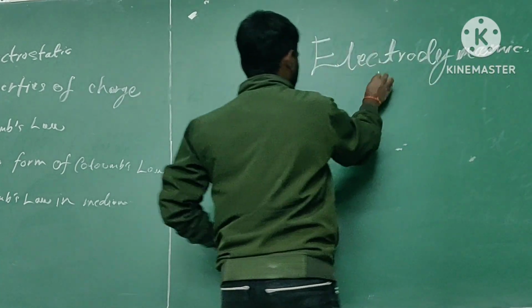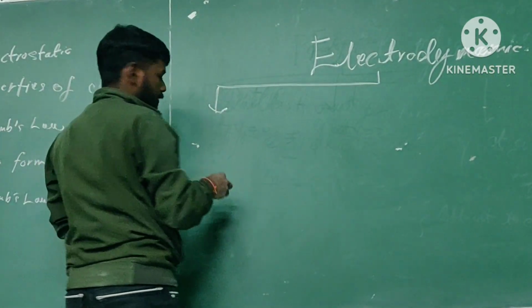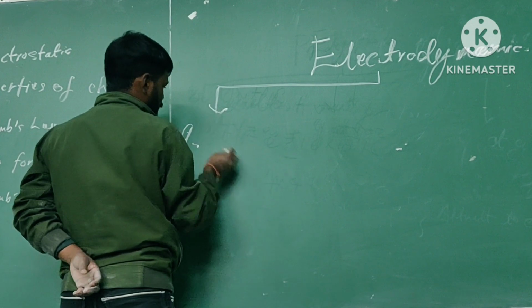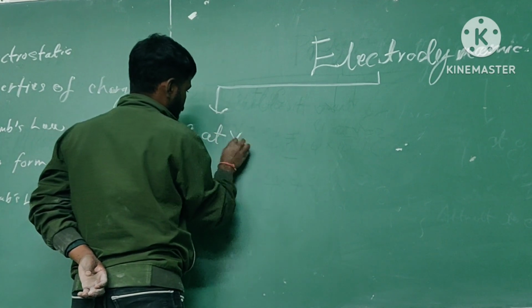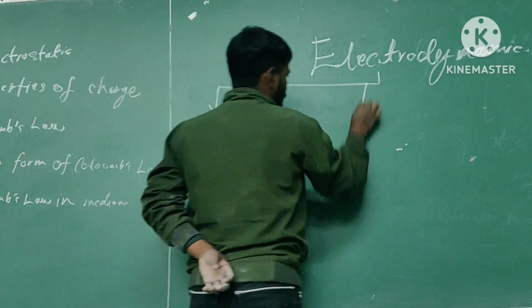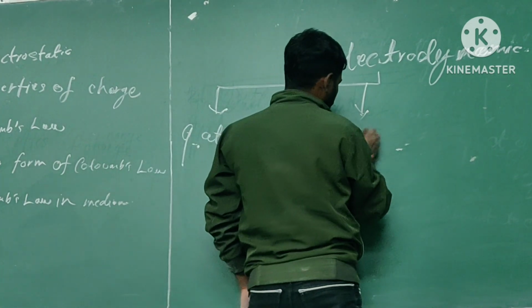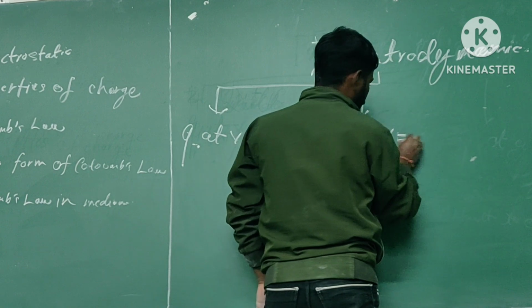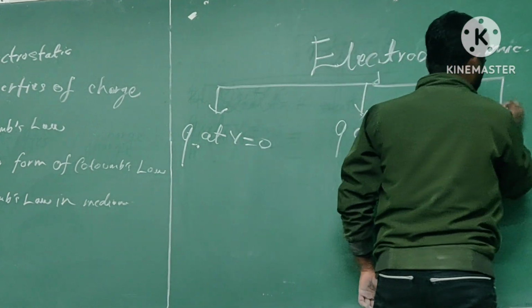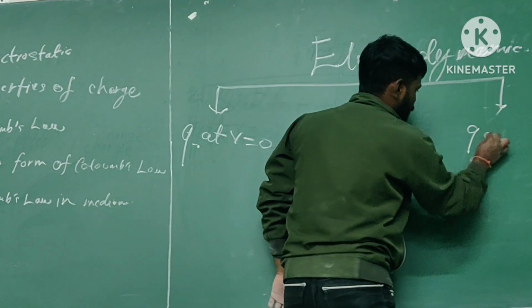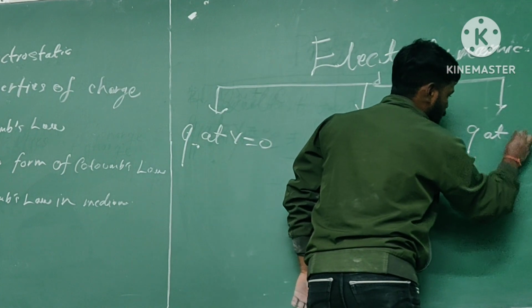Electrodynamics. When the charge is at rest, it means velocity is 0, v of q is equal to 0. Second, when the charge is moving at constant velocity, it means the velocity of q is equal to a constant. Third, when the charge is moving at constant acceleration.